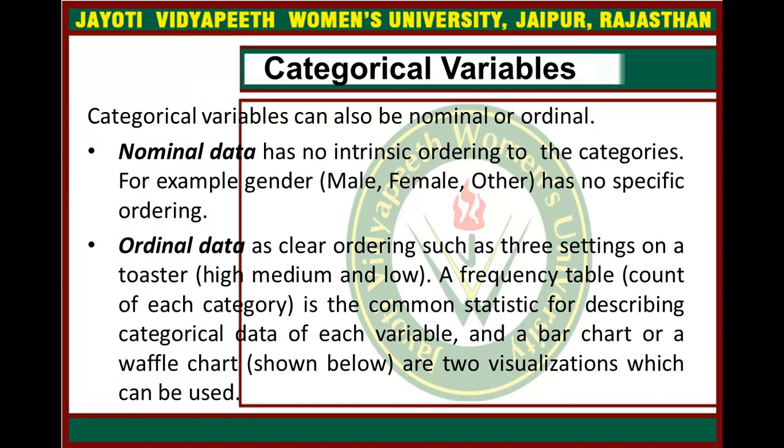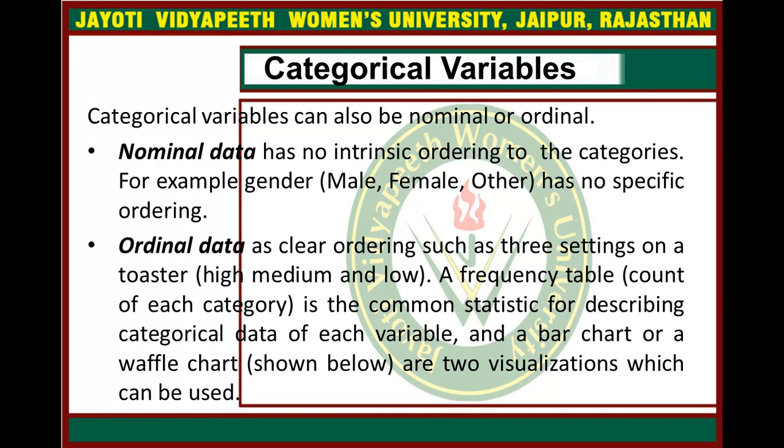If we are talking about nominal data, it is data that has no instinctive ordering to the categories, like gender: male, female, other. There is no actual order, we can't rank this gender.